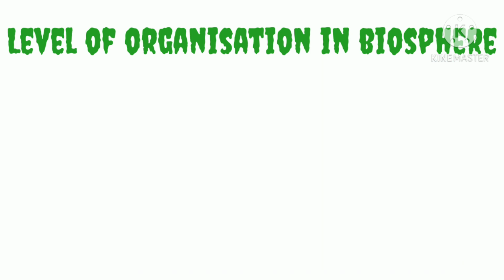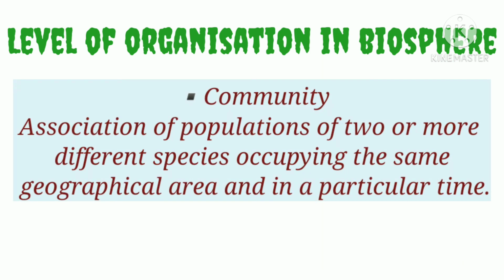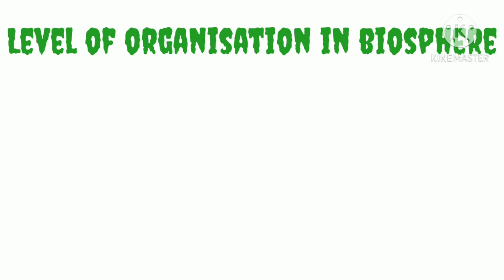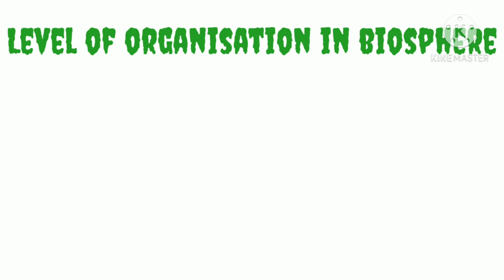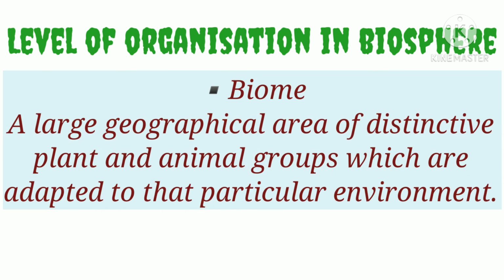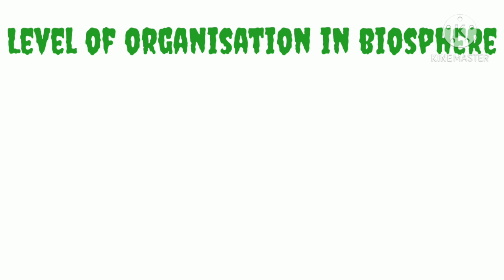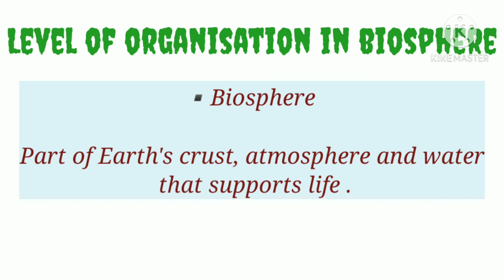Next is community, which is an association of populations of two or more different species occupying the same geographical area at a particular time. Ecosystem is the complex interaction between a community of living beings and the physical environment. Biome is a large geographical area of distinctive plant and animal groups which are adapted to that particular environment. Biosphere is the part of Earth's crust, water and atmosphere that supports life.